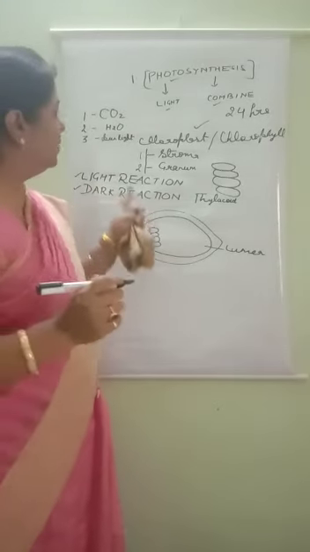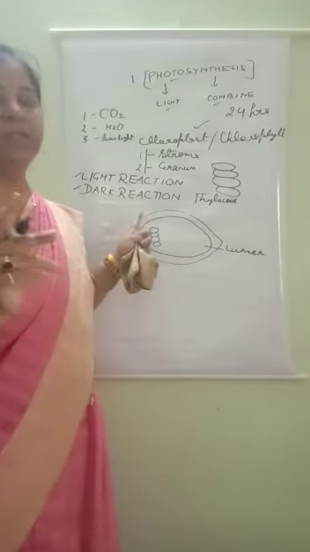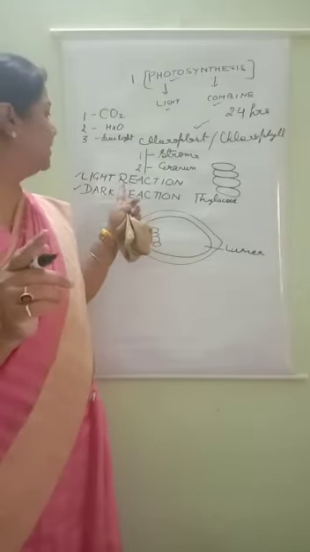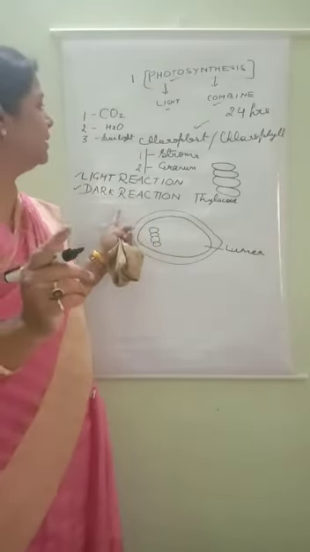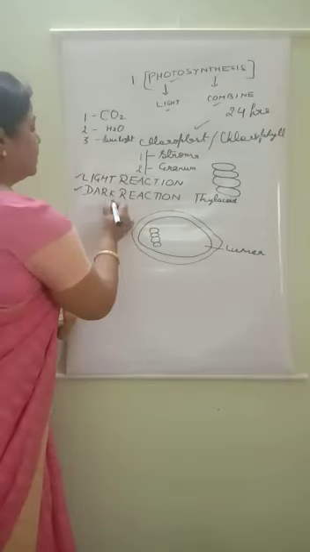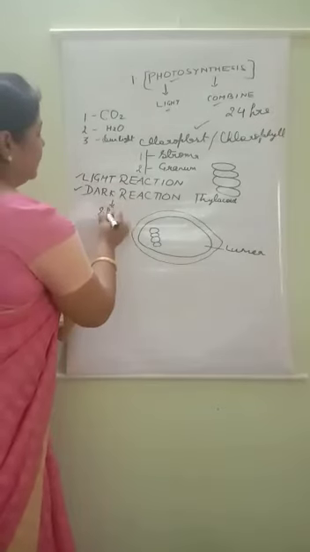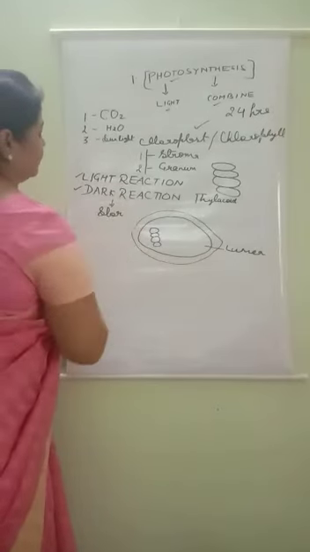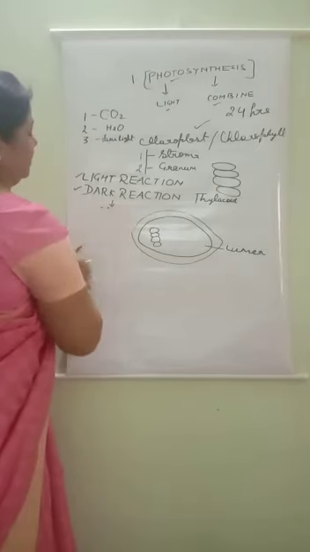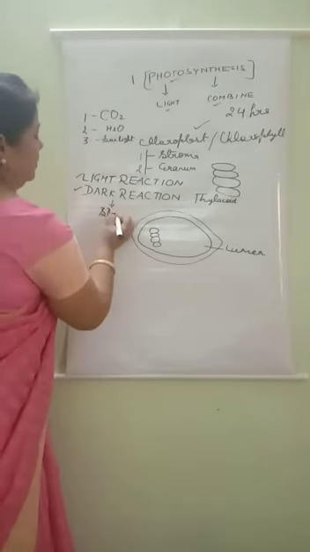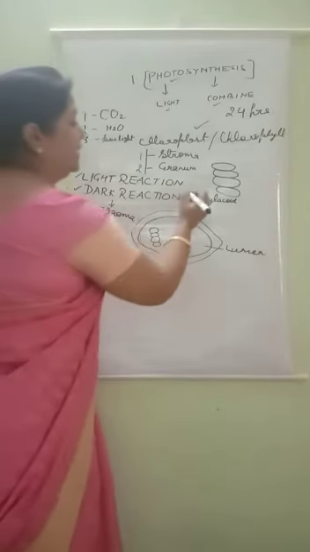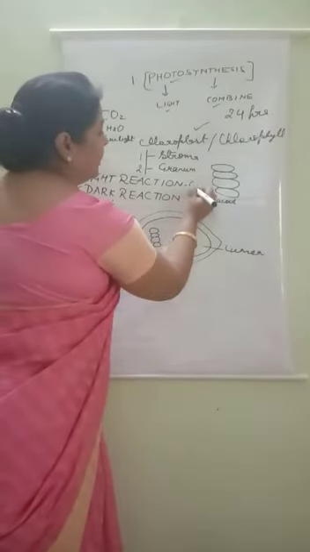So photosynthesis takes place in two steps: one is known as light reaction and the second is known as dark reaction. Dark reaction takes place in the stroma and light reaction takes place in the grana.